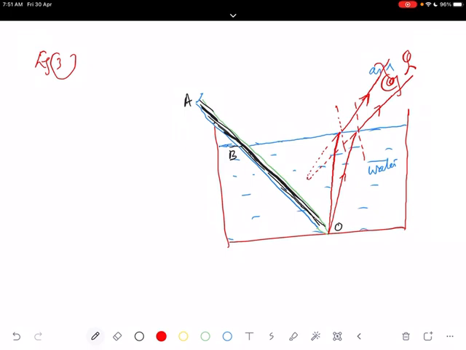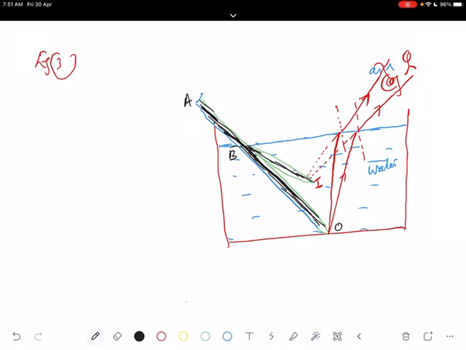Extending the rays back, they appear to come from this point here. When they appear to come from this point, the appearance of the pencil will be in this format. The tip of the pencil will be here. So therefore you can see a bend at this point. Instead of seeing it straight, there will be a bend. So this is the diagram for this.